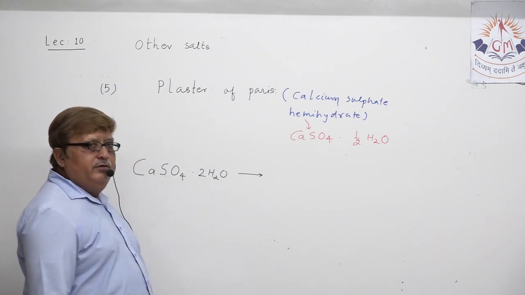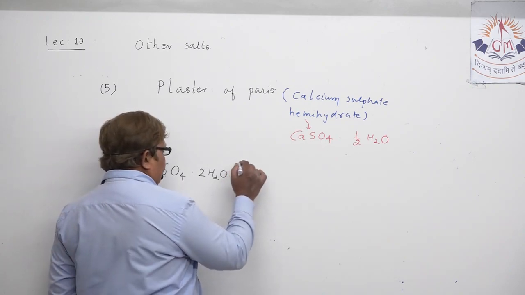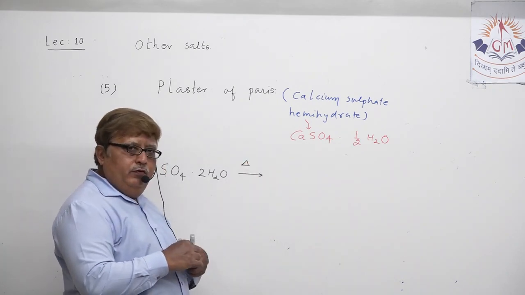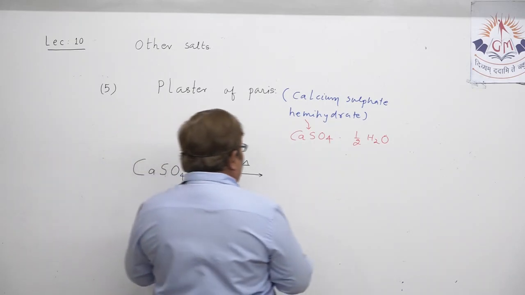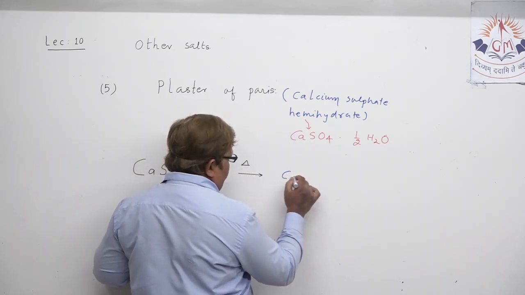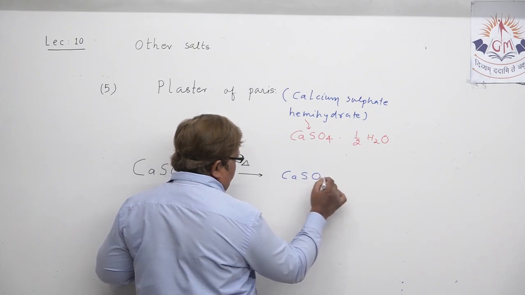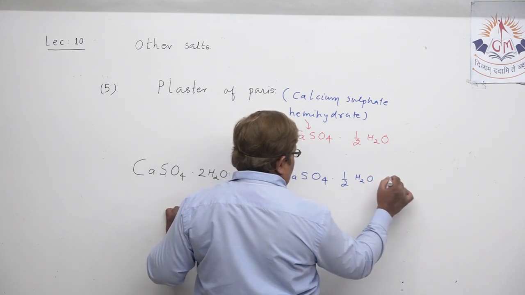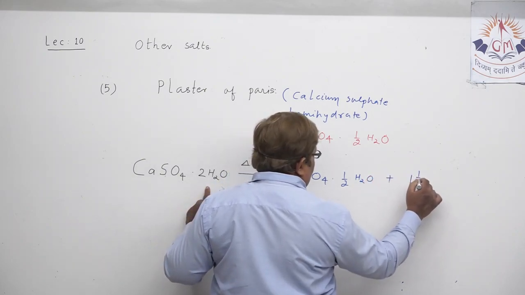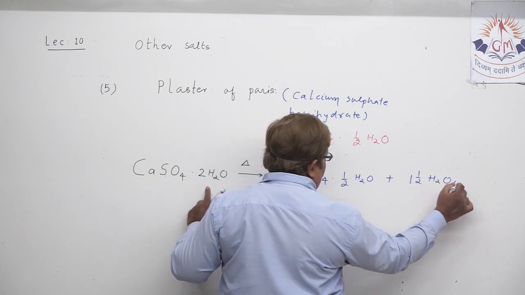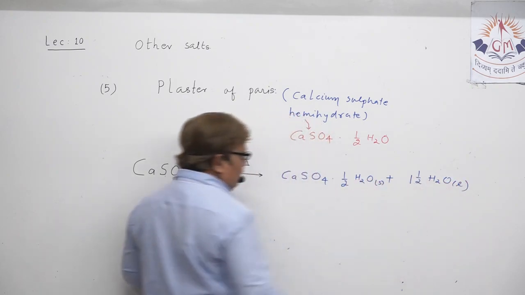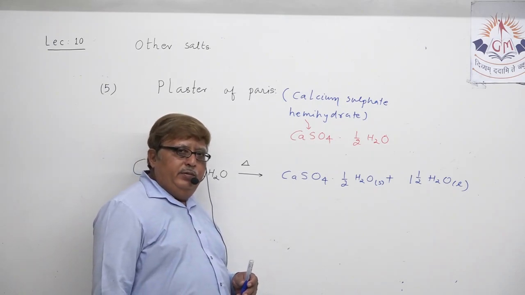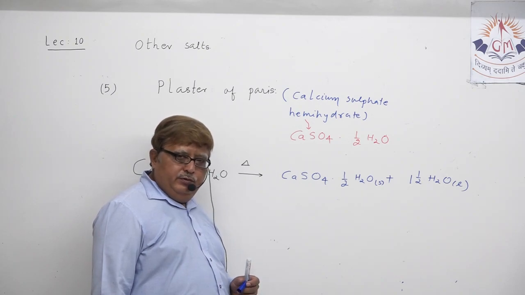Now, when gypsum is heated, it forms 1 molecule of calcium sulfate hemihydrate, that is CaSO4 half H2O, and 1.5 molecules of water also. So this way, calcium sulfate hemihydrate, known as plaster of Paris, can be obtained.